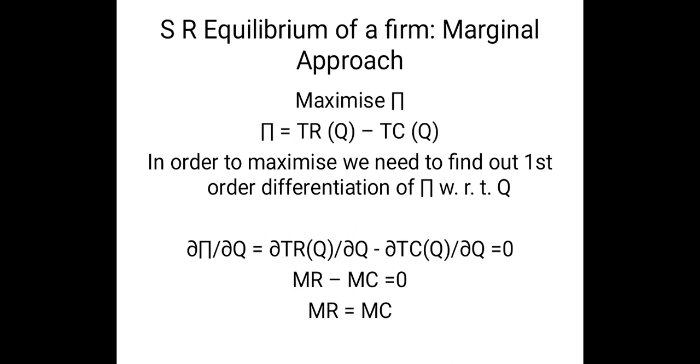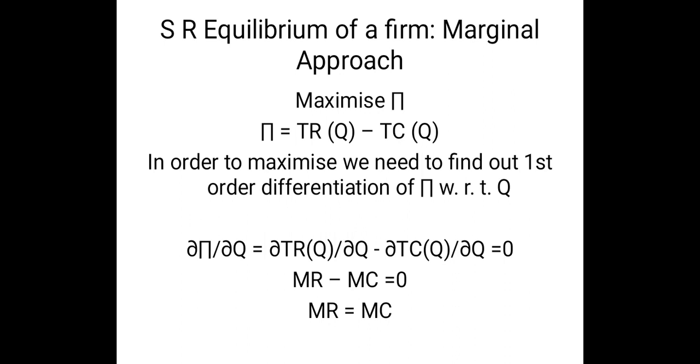So here it has been made equal to 0, because the extreme left hand side says that del pi of del q is nothing but the slope of the profit function, or the rate of change of the profit function, and this rate of change must be equal to 0. Or the slope of the profit function corresponding to the maximum profit must be equal to 0.